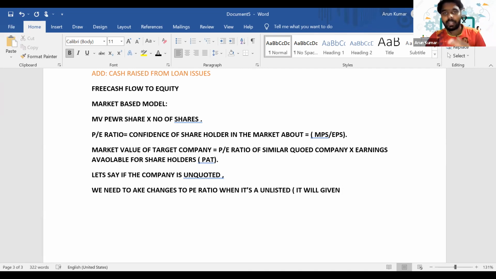In reality, we have to make the changes. Normally, we assume that the PE ratio of an unquoted company will be 10% lower than the PE ratio of a listed company in the same industry. Whatever appropriate changes we have to make to the PE ratio will be given in the exam. Then that adjusted PE ratio multiplied by the profit after tax of our target company will give you the value of our target company.